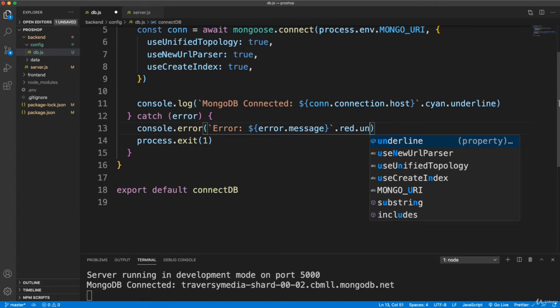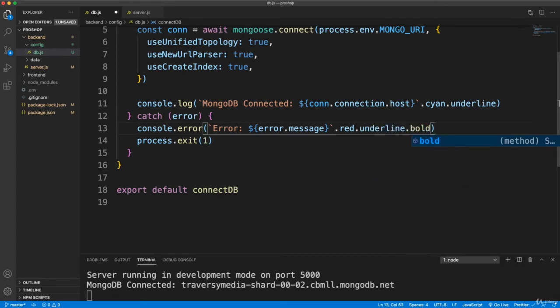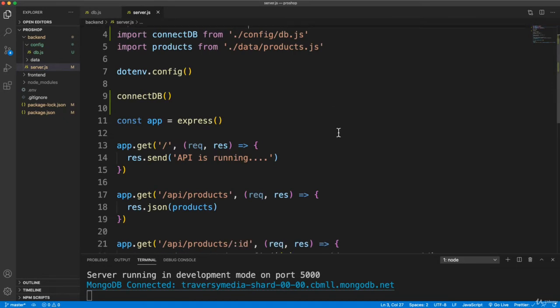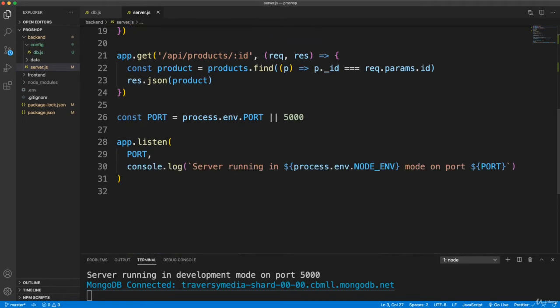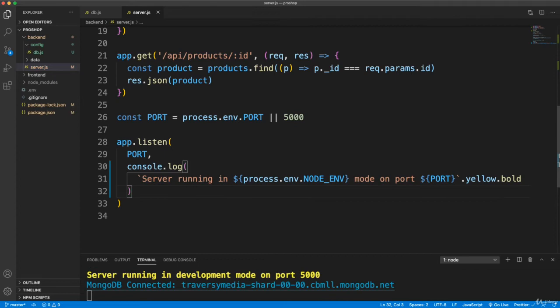And then here, if we have an error message, we'll go after this backtick, and let's make this red, and let's do underline, and let's do bold. All right, so now if I save, you can see that the MongoDB connected is a cyan color, and it's also underlined. And in server.js, let's go down to where we're outputting this right here, and I want to give this a specific color as well. So let's go to the end of the backtick and do .yellow.bold, or you can use whatever color you want. Obviously, that's just what I like to use. I can clearly tell that I'm connected to my server and my database.